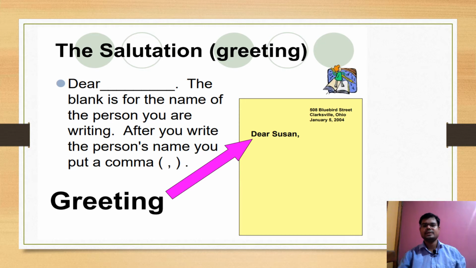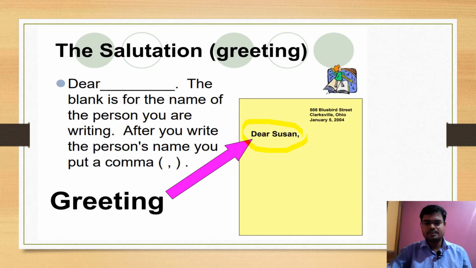The salutation. Salutation means greeting. Whenever we meet someone we say good morning, good afternoon, like that. When we write a letter, while starting our letter we start with dear. Dear Harsh, dear brother, dear friend, dear father, like that we can write here.